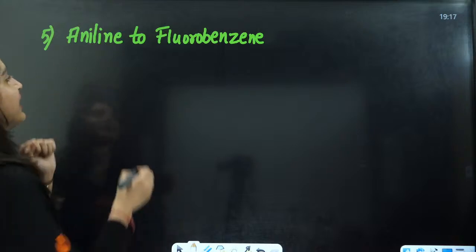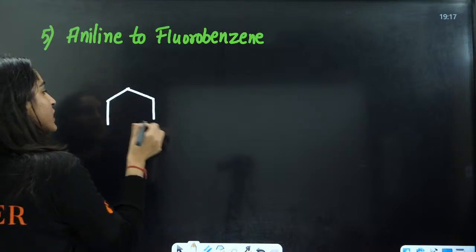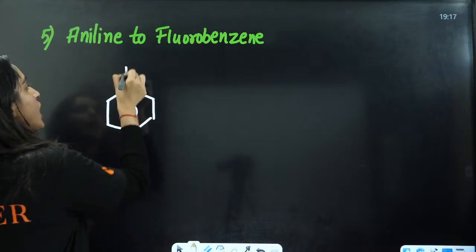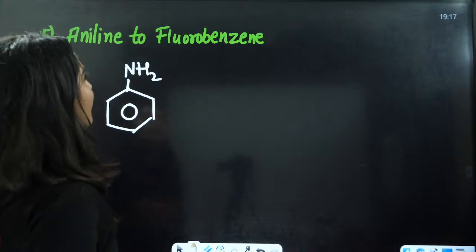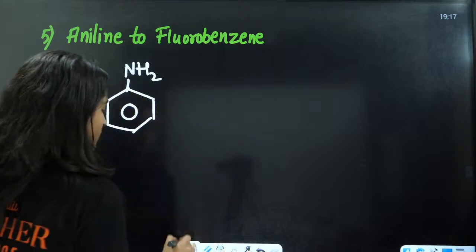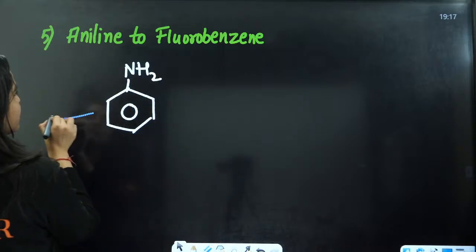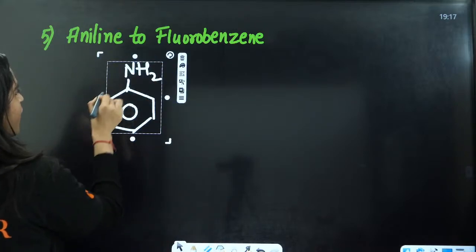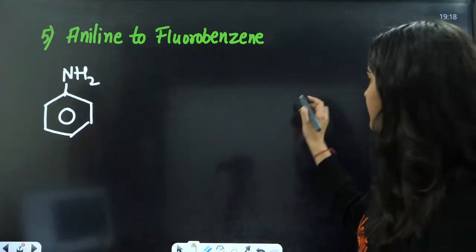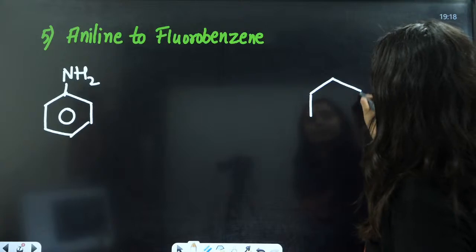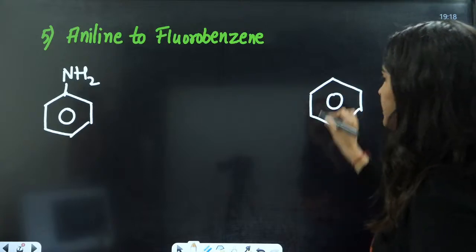Next is the fifth one. Here we have aniline. Then we have fluorobenzene. This is fluorobenzene here. Everybody in the chat box, very simple reaction. Tell me, I want all of you to answer this.